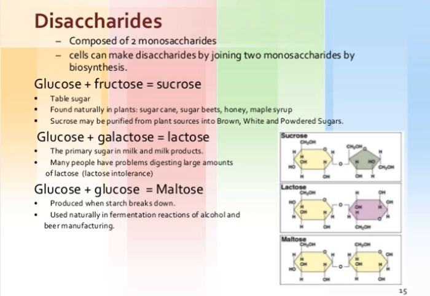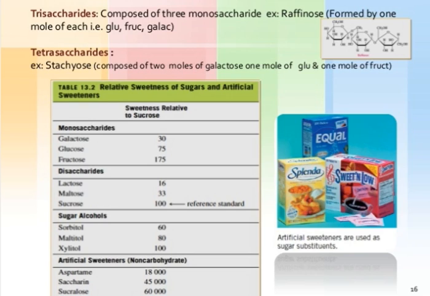Then disaccharides are composed of 2 monosaccharides. Glucose plus fructose is equal to sucrose. It is known as a non-reducing sugar. Glucose plus galactose is known as lactose. Glucose plus glucose is known as maltose. Trisaccharides are composed of 3 monosaccharides, for example, raffinose. Tetrasaccharides, for example stachyose, are composed of 4 monosaccharide molecules: 2 molecules of galactose, 1 molecule of glucose and 1 molecule of fructose.